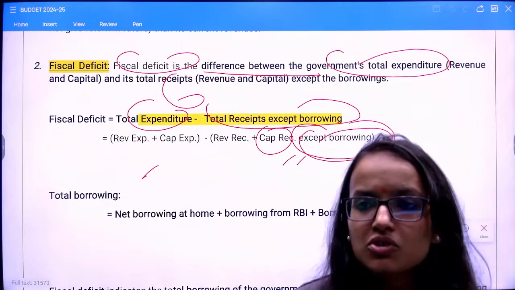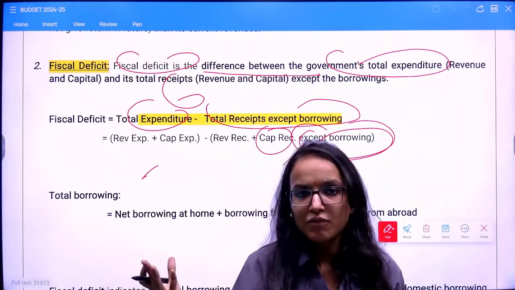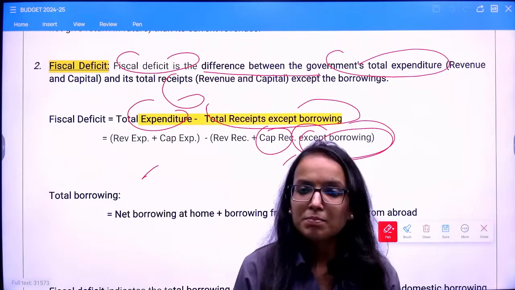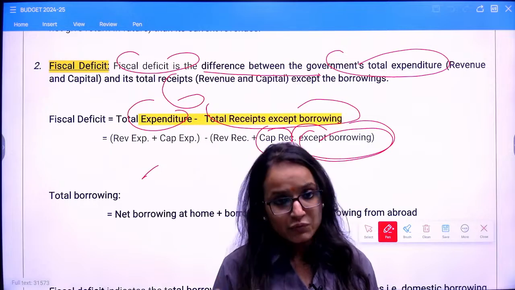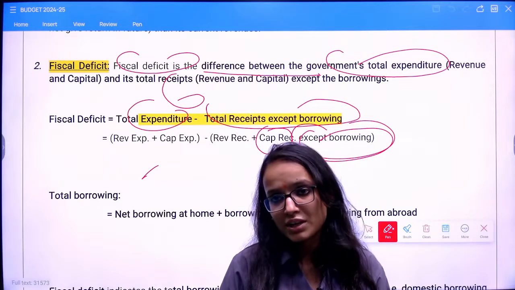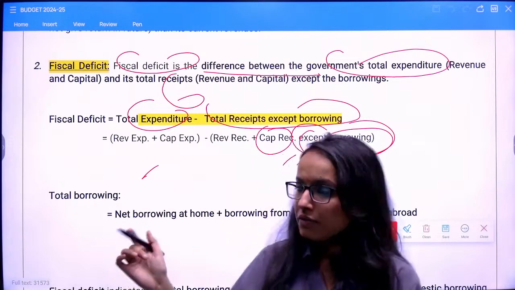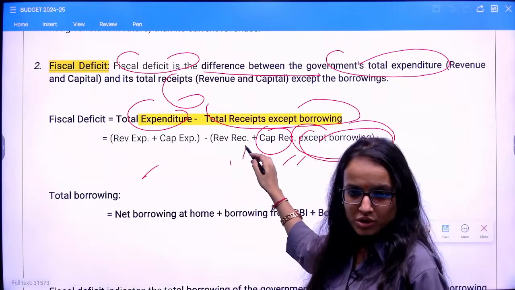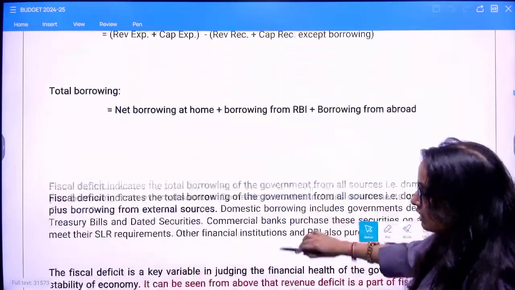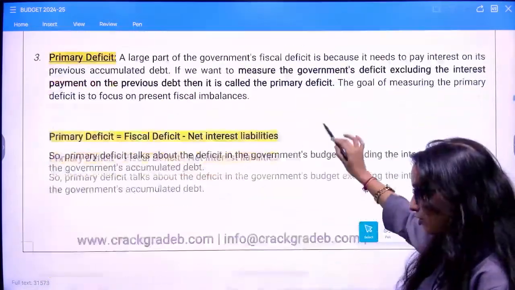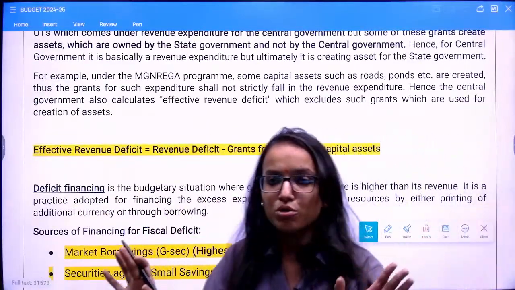I think I'll end this session here. It is not good to make this session too long. Whatever is left, we will try to cover in further parts. Also, rest assured, I am trying to cover all these classes as fast as possible, also not compromising upon the fundamentals or the quality of the classes, right? From fiscal deficit, I'll explain why borrowings are excluded and what are the implications of fiscal deficit. Then we will have the primary deficit and effective revenue deficit, okay? Then the static portion will be done.